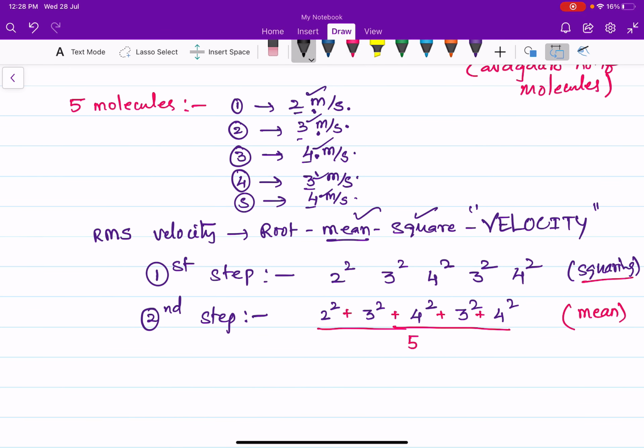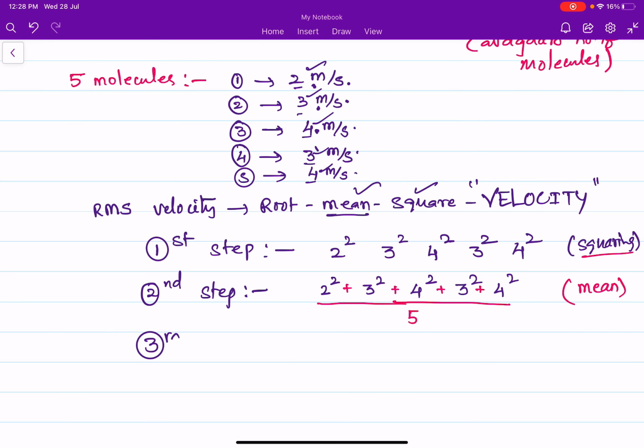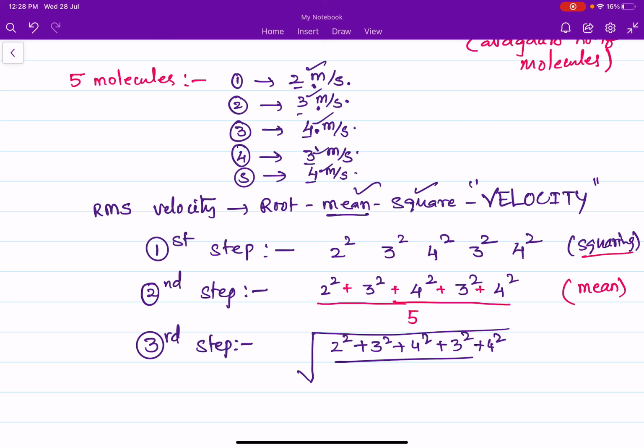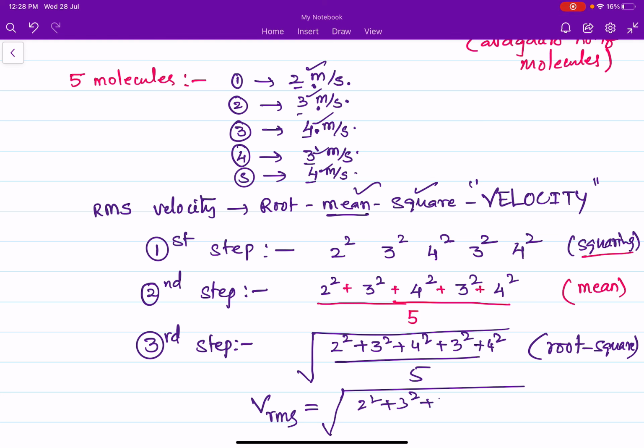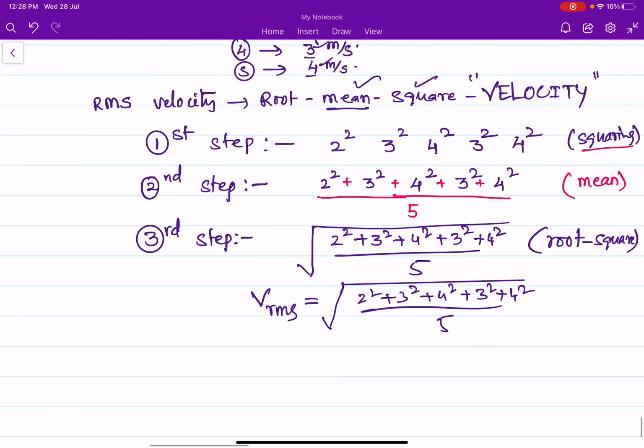What is the final step here? In the third step, we need to add a root to all. So now, giving square root of 2 square plus 3 square plus 4 square plus 3 square plus 4 square, divided by 5. So we are adding the square root. This is the RMS velocity. V_RMS is nothing but under root of 2 square plus 3 square plus 4 square plus 3 square plus 4 square divided by 5. This is the final step.